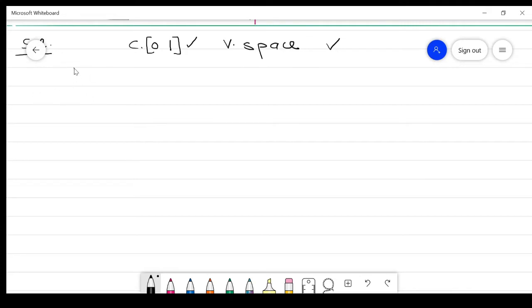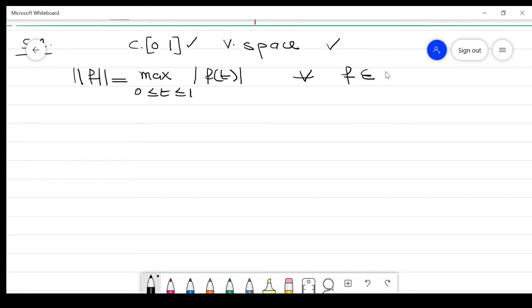So what is the first norm? The norm of f is the maximum value, or we can also say the supremum, over 0 ≤ t ≤ 1 of the absolute value of f(t), for every f belonging to C[0,1].